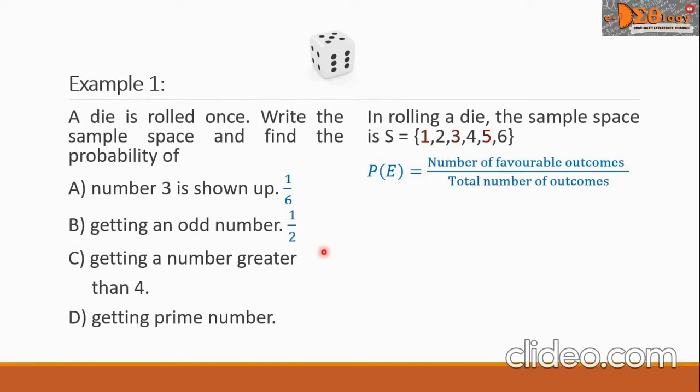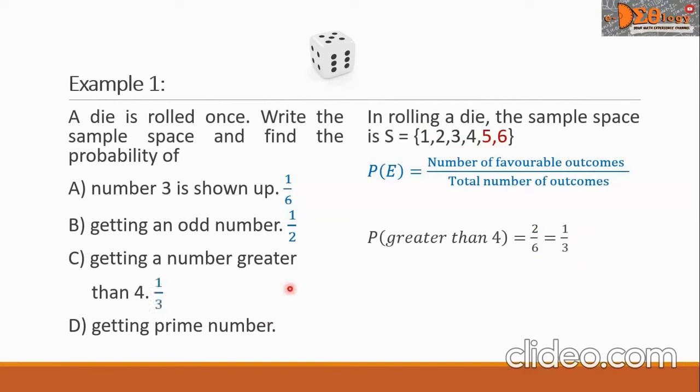Then let us proceed to letter C. The probability of getting a number greater than 4. So we write here P of greater than 4. In our sample space, there are two numbers that are greater than 4, namely 5 and 6. So we write here 2 over 6. And then to simplify, this is equal now to 1 over 3. And this answer we will write opposite letter C.